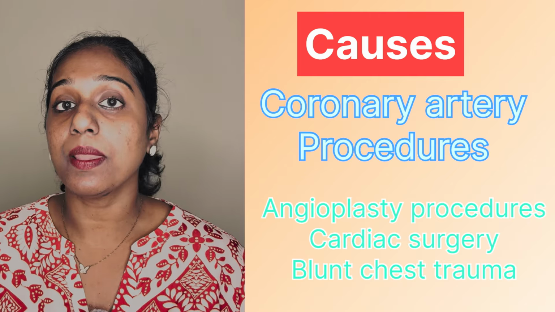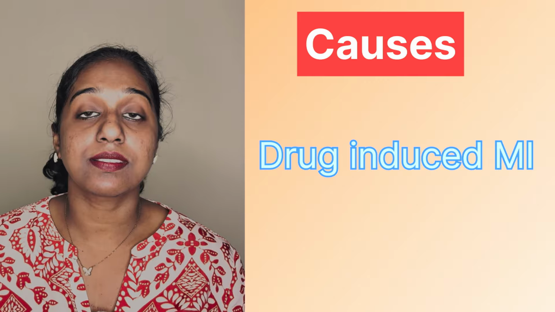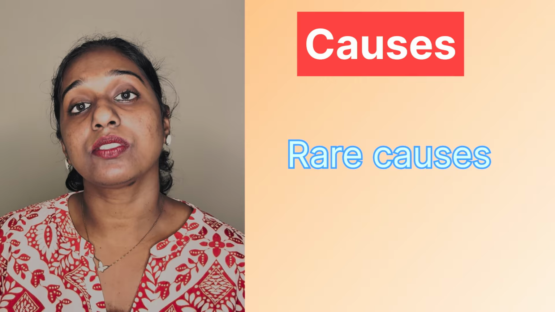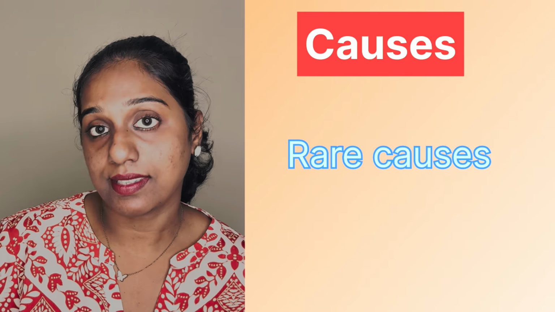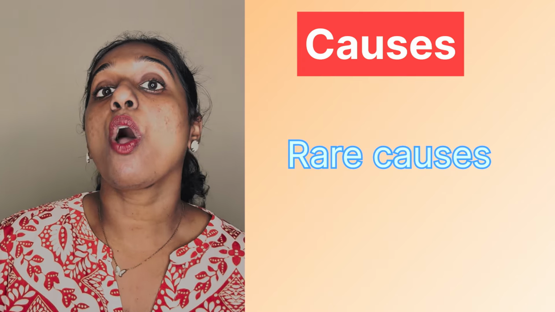Another cause is drug-induced myocardial infarction. Some chemotherapeutic drugs, cocaine, etc., can cause MI. Some rare causes of MI include Kawasaki's disease, vasculitis, etc. So that's all about the common causes of myocardial infarction.